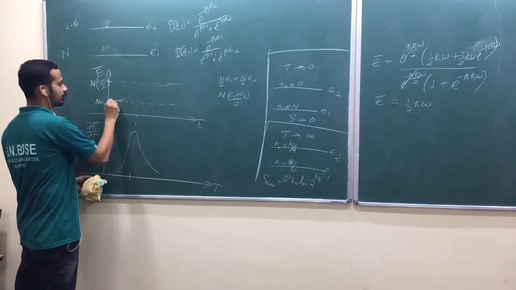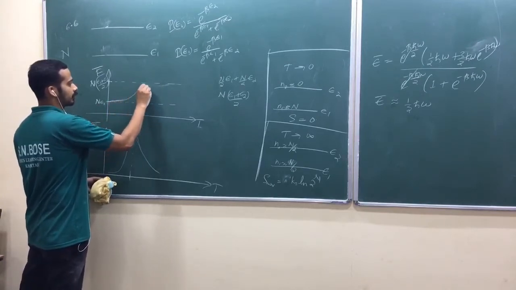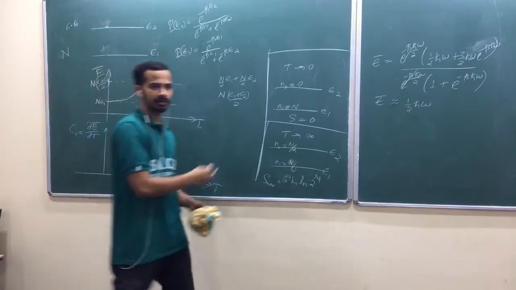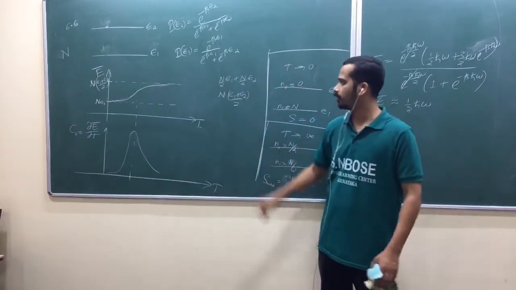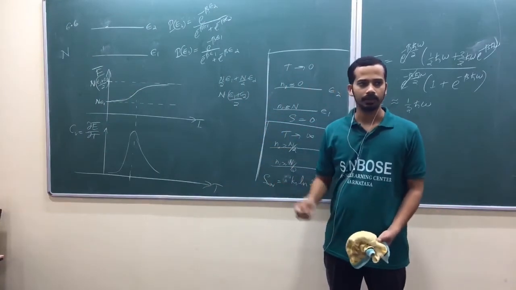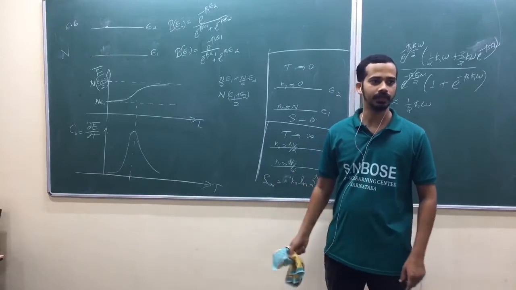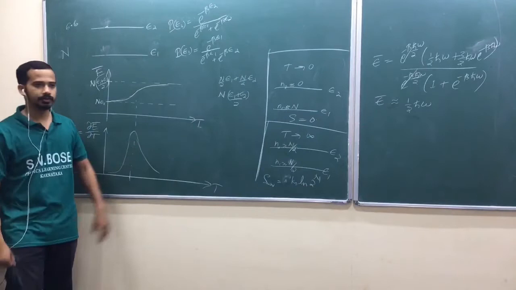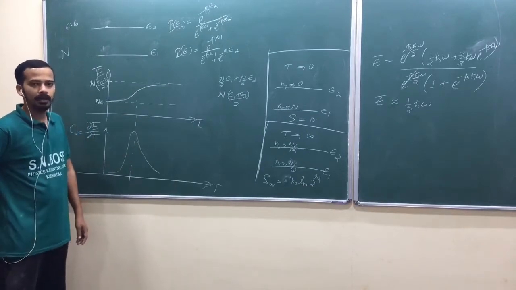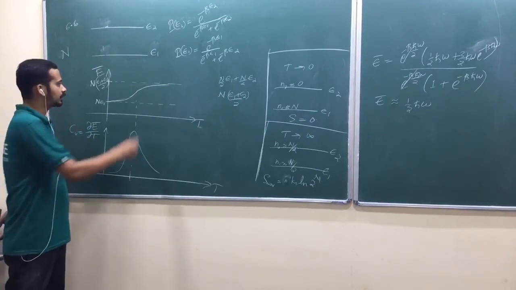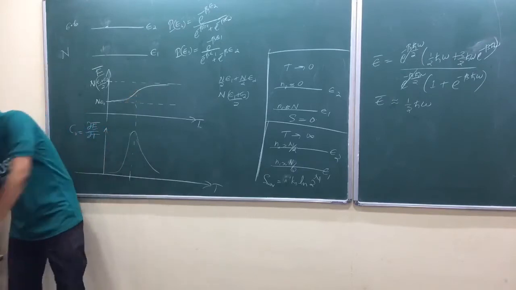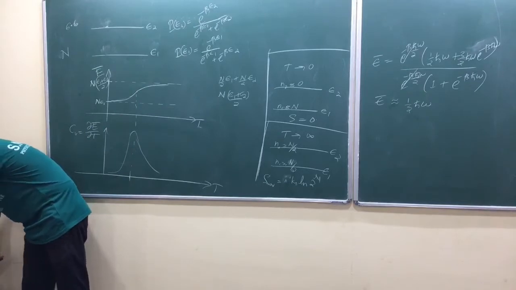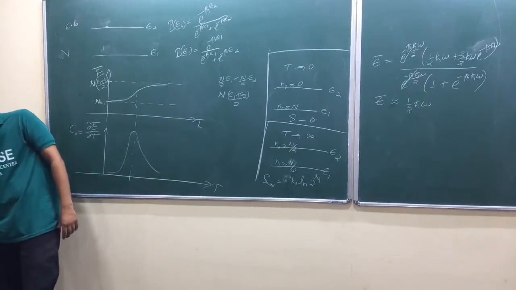Let me draw this one a little smoothly only because we need some graphical software to plot the actual average energy. Even qualitatively it is easy, but if you see the formula, I think that would still be difficult. He's asking about this transition temperature: near what temperature does average E change from its low to its high temperature limiting value?